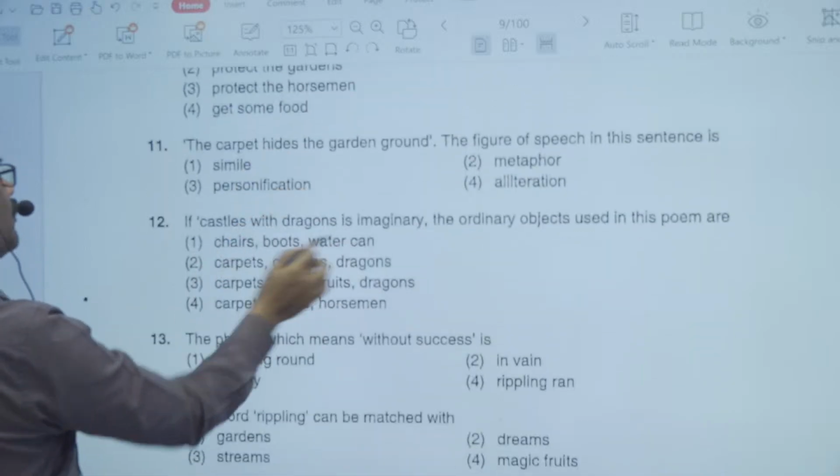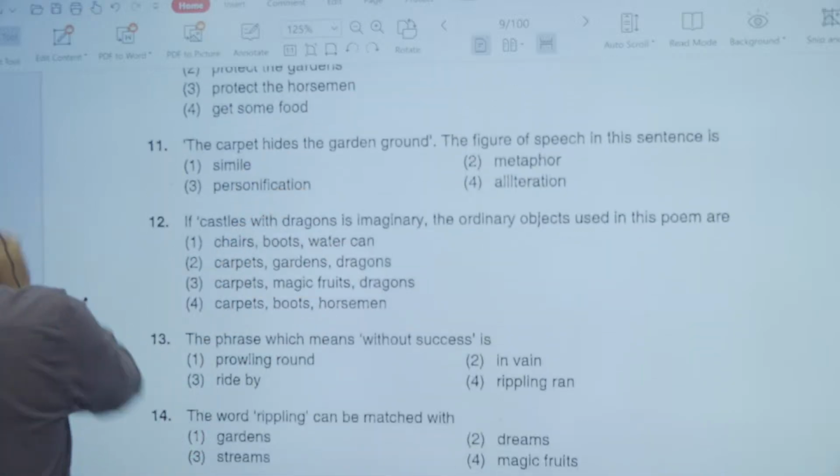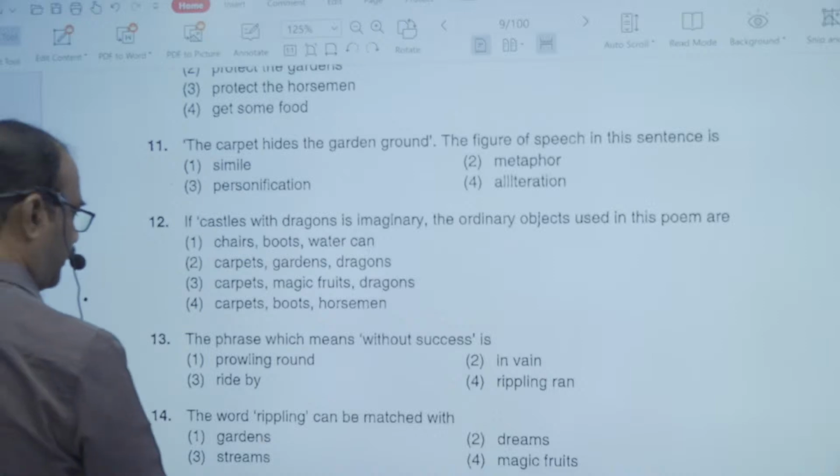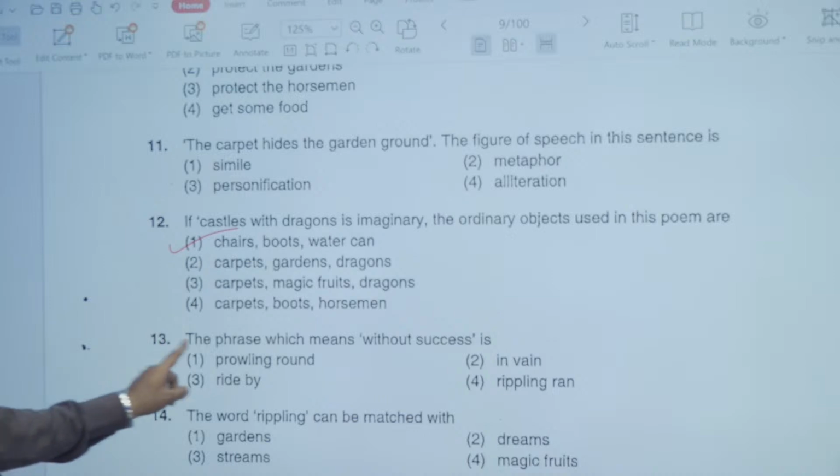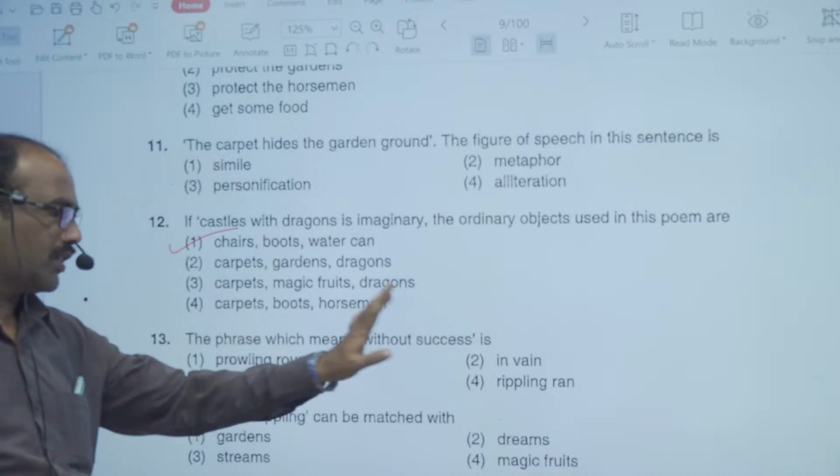So chairs, boots and water can is the right answer for that particular question. So this is right. The phrase which means without success.